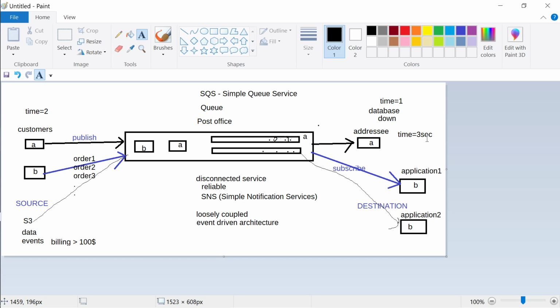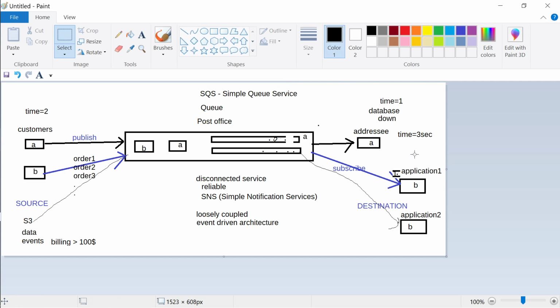It will check whether an order was placed, whether there is a record of that order in the queue. Then it will send a notification and process it. Once it finds the order over here, it will say, okay, give me this order and take this data out of the system. Let's say application 1 is responsible for putting it in the database.